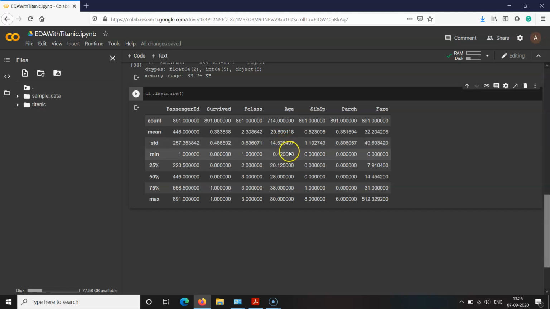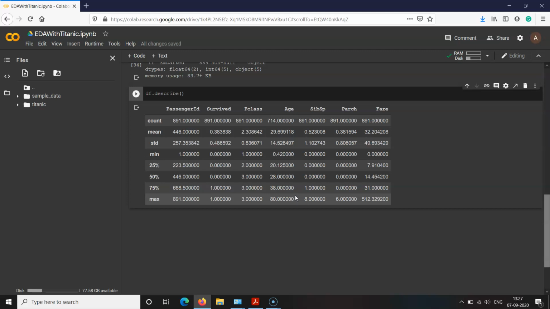The minimum value for the age variable is 0.4, meaning there was one small baby traveling on that ship. Then 25 percent of the passengers were below 20 years of age. 50% of passengers were below 28 years old. 75 percent of the passengers were less than 38 years old. And the maximum value for the age variable was 80. There was one passenger as old as 80 years.